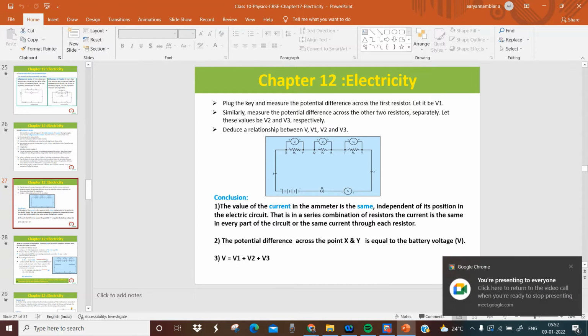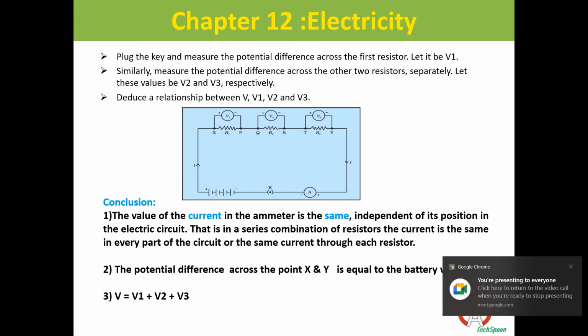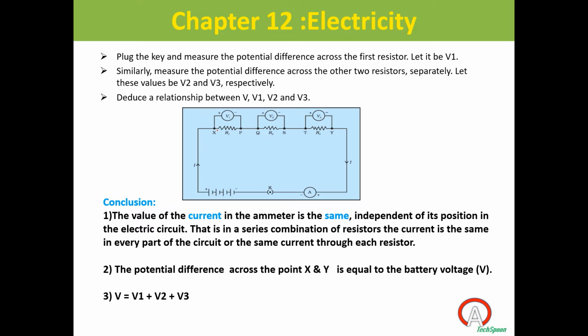Only one path, right? So the current I will be passing through all these resistors. That's the first point you have to understand. When we connect different resistors in series, the current passing through each resistor is the same. Clear? First point. Yes.